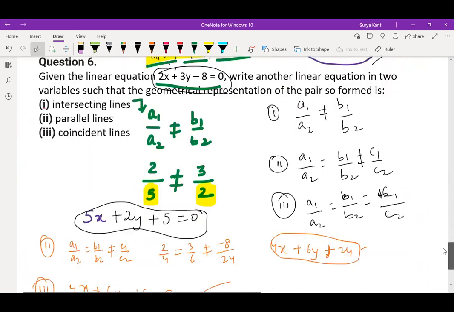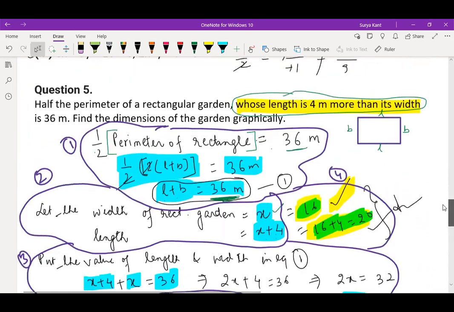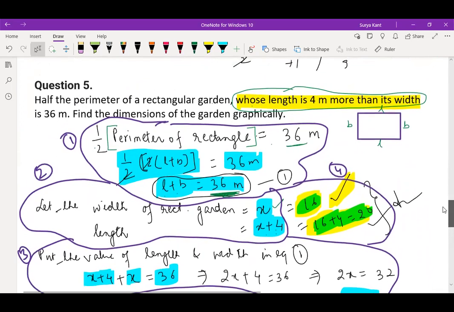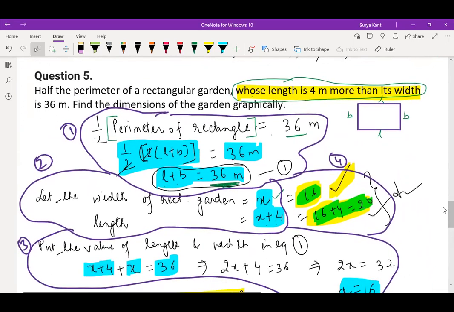Here, how many questions have I done? Again, question number 5, you check here. Half the perimeter of a rectangular garden whose length is 4 meters more than the width is 36. First we have to let that the length is 4 meters more than the width. So what can we write? If width is x, so length is what?